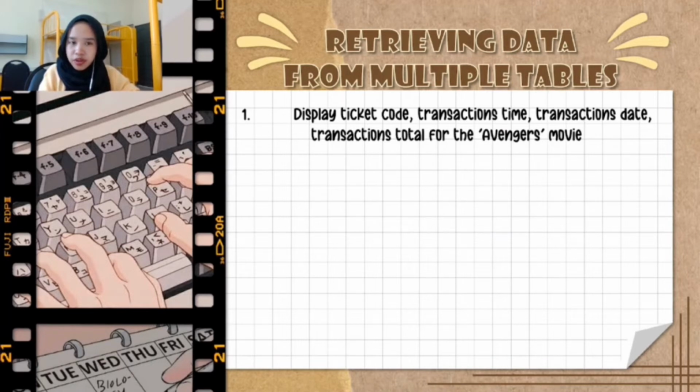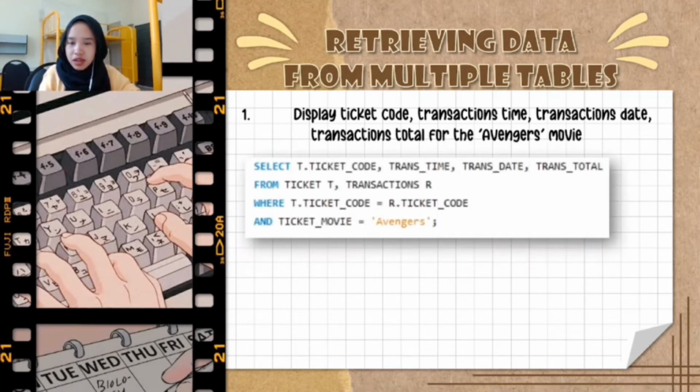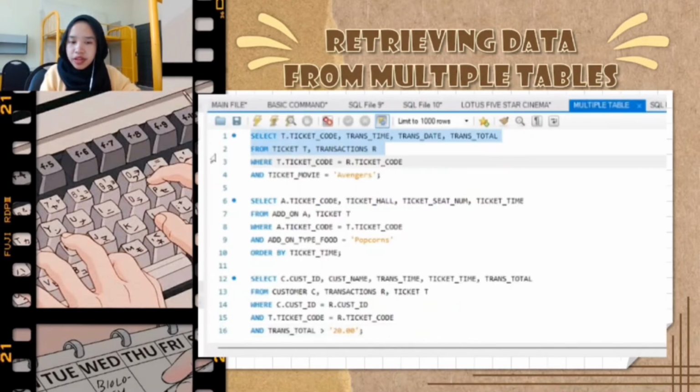So for the first query, we need to display ticket code, transactions time, transactions date, and also transactions total for the Avengers movie. So we use this MySQL statement, which starts with select all the attributes that the statement asks for, and then we use equal sign for ticket movie equals to Avengers, because we only want to display the data for Avengers movie. So this is the output that we obtain after we run this MySQL statement.